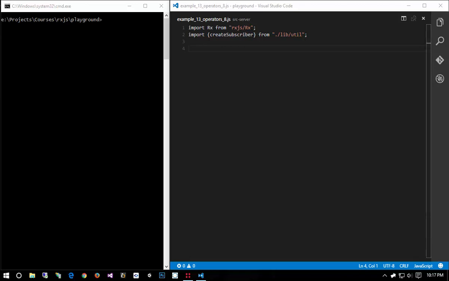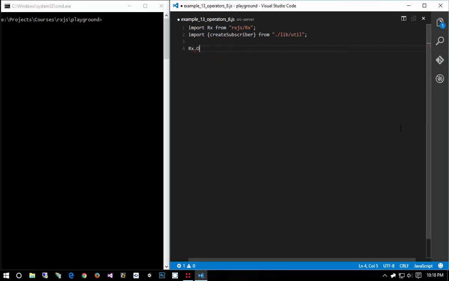Alrighty, so for our last look at operators, I'm going to go ahead and talk about error handling. There are two operators in regards to error handling that you're going to want to know about. One is catch, and the other one is retry. Remember, if an observable fails, then it's done. It doesn't produce any more values. It's just like calling completed, except an error happens.